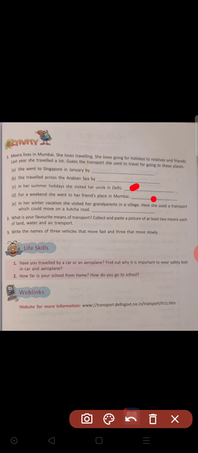D. For a weekend, she went to her friend's place in Mumbai. It means in Mumbai city only, she went to her friend's place. Bicycle or bike or car, or city bus, she can use them to go to her friend's place. Then last one, in her winter vacation, she visited her grandparents in a village. It means she went to the village of her grandparents.